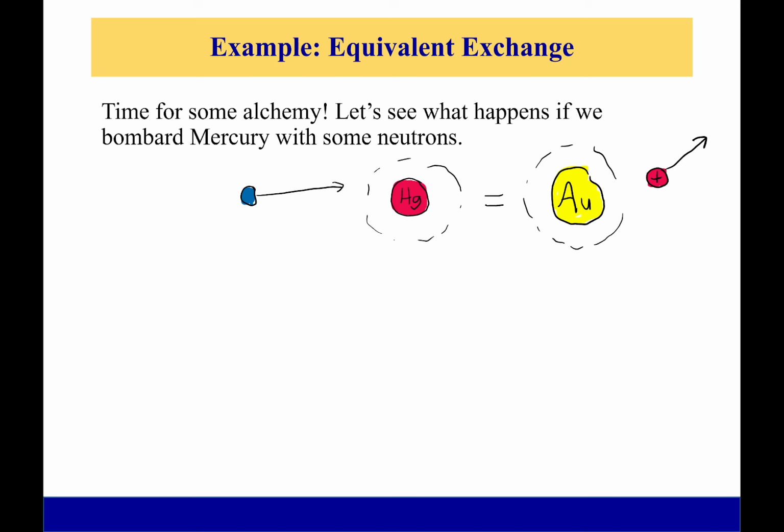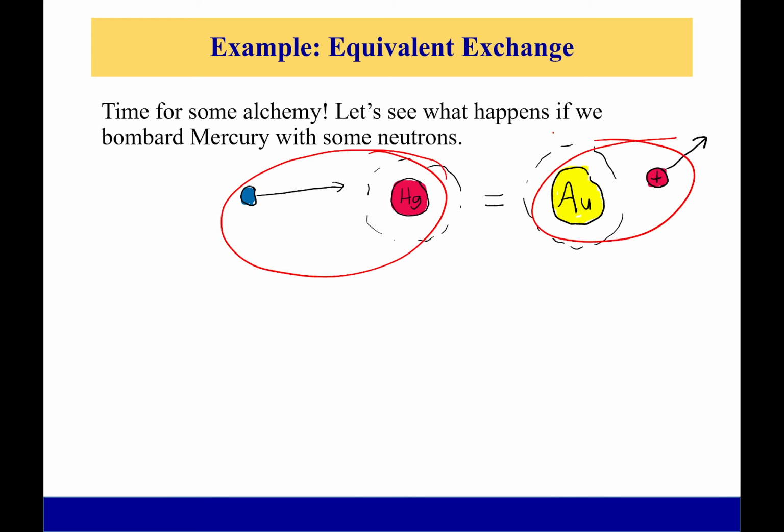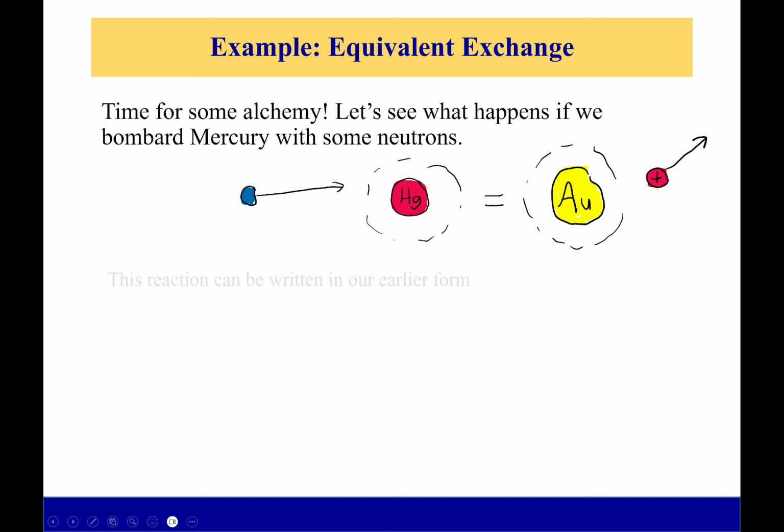So a neutron comes in, smacks into the Mercury, and what happens is it leaves and it steals a little bit of charge. So one of the protons in my Mercury becomes a neutron. Make sure I say this right. Sorry, I said it completely wrong: my neutron becomes a proton. You could also say that the neutron smacked a proton out, but that's beside the point. So we'll have the same charge at the beginning, same charge at the end. And let's check to see if this all works out.